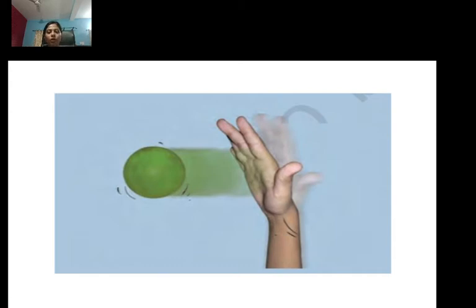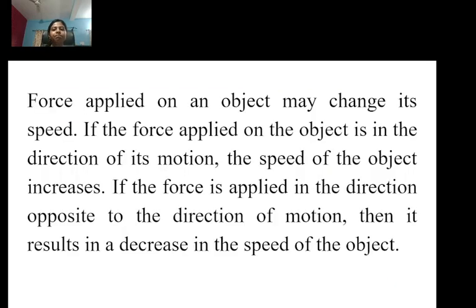So if the force applied on the object is in the direction of its motion, the speed of the object increases.